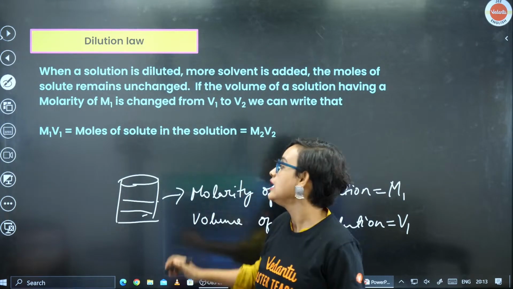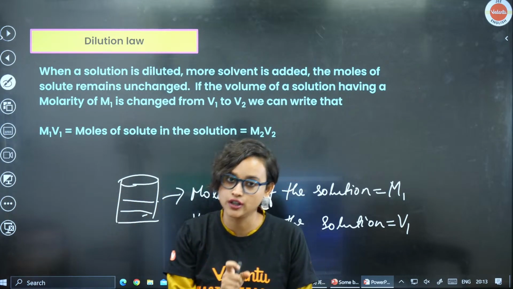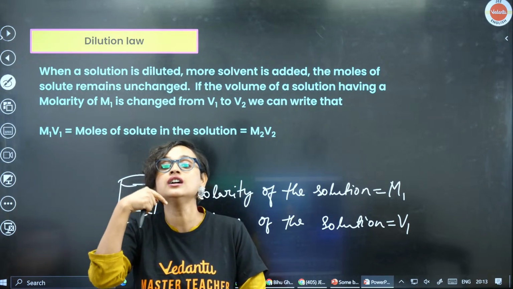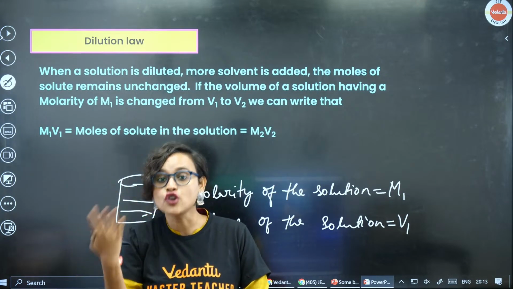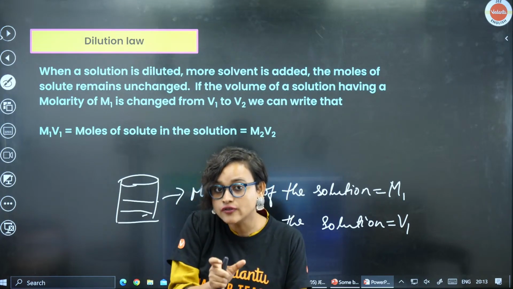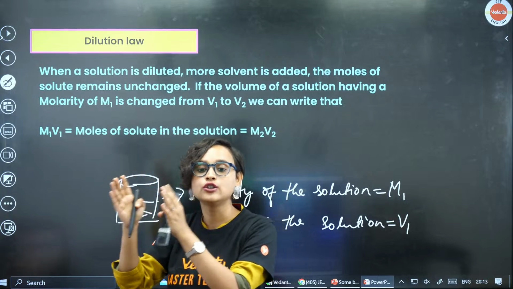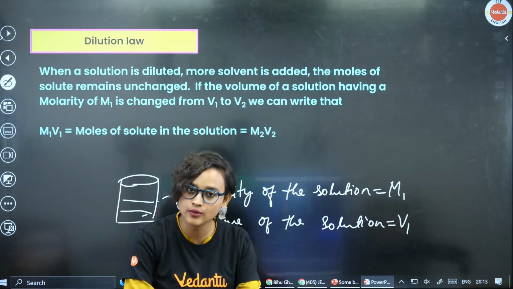Once again, if molarity is M1 and volume is V1 for a solution, and I increase the amount of solvent and change the volume to V2, it will still be M1 V1 equal to M2 V2. Do I make sense, everyone?